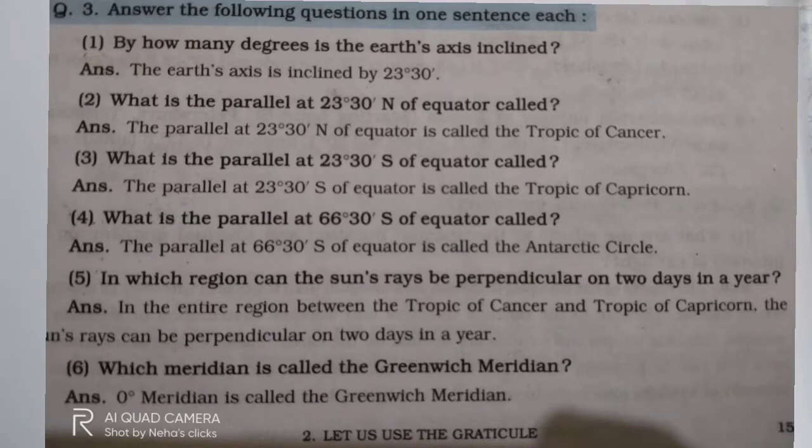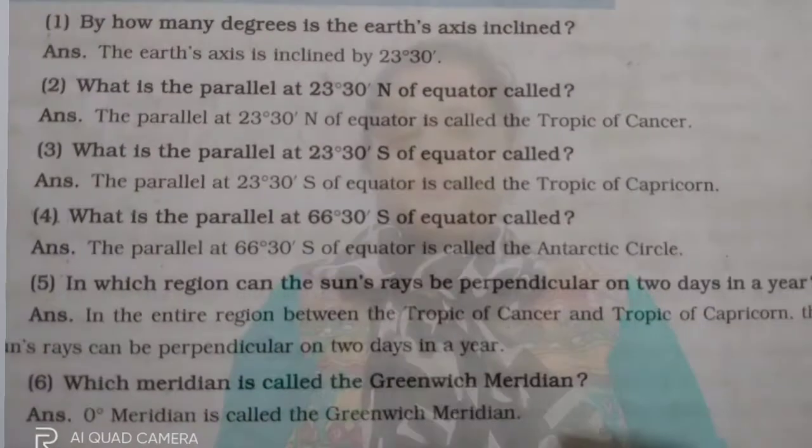In which region can the sun rays be perpendicular on 2 days in a year? In the entire region between the Tropic of Cancer and the Tropic of Capricorn, the sun rays can be perpendicular on 2 days in a year. Which meridian is 0 degree called? The 0 degree meridian is called the Greenwich meridian.